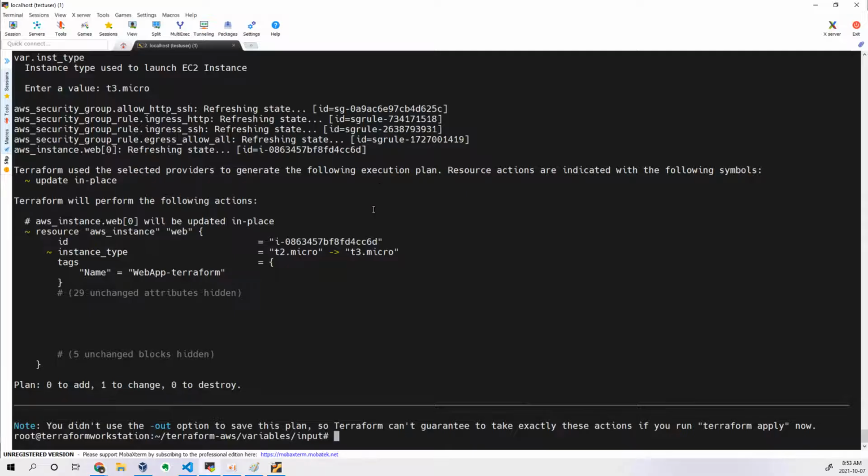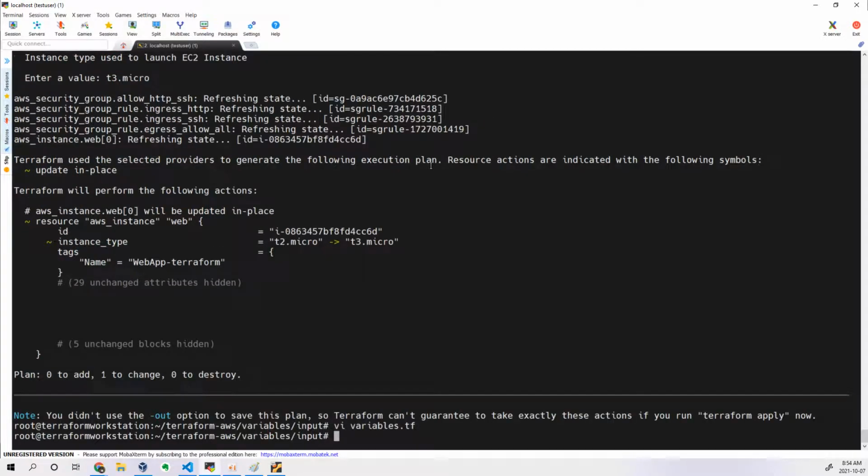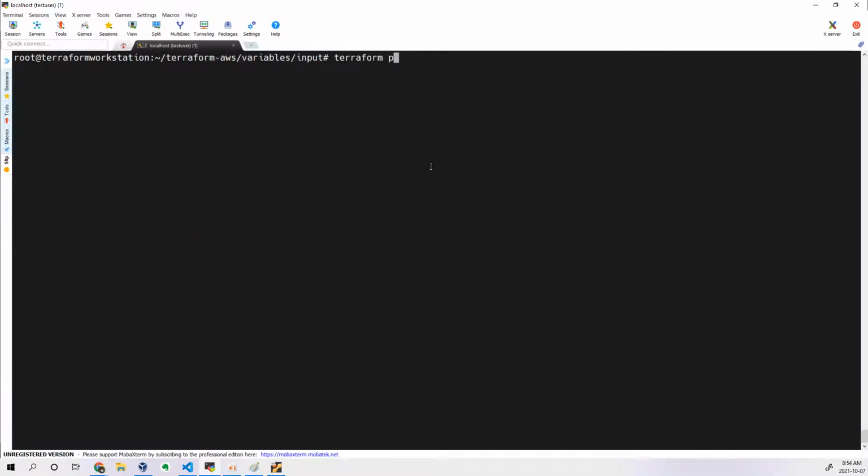Let me save this and come out. Now Terraform apply. You already know about this. It will do an update in place. Okay, not, it will recreate. Now let me execute Terraform plan. Earlier it was update in place.